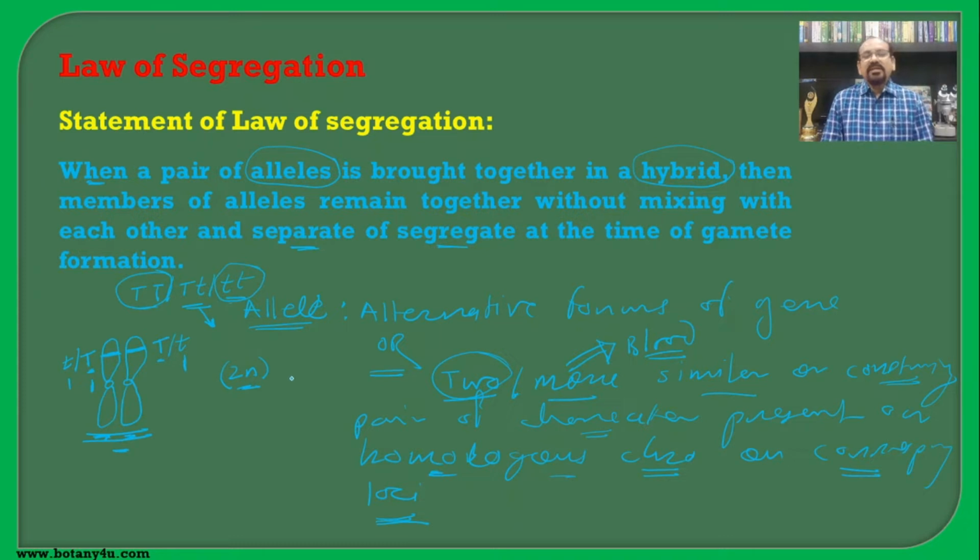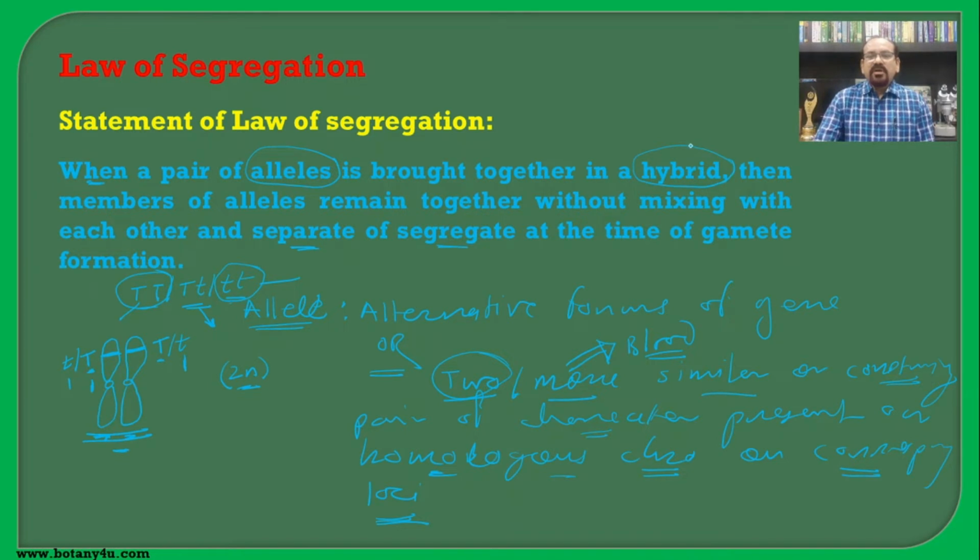One more thing we have seen here: the capital is a dominant one and small is a recessive one. Dominant means, according to Mendel, the character which expresses itself in the F1 generation, and the character which does not express in the F1 generation but remains suppressed and expresses itself in the F2 generation is known as the recessive one. The dominant character is written in the capital letter and the recessive character is written in the small letter.